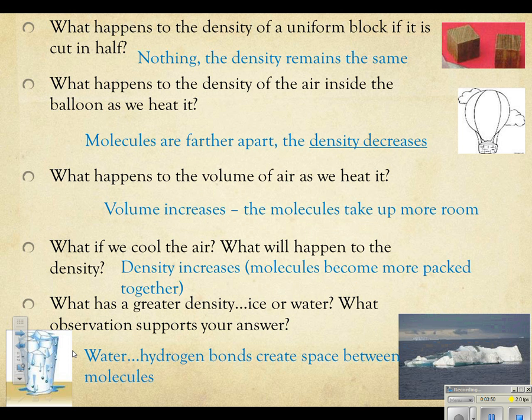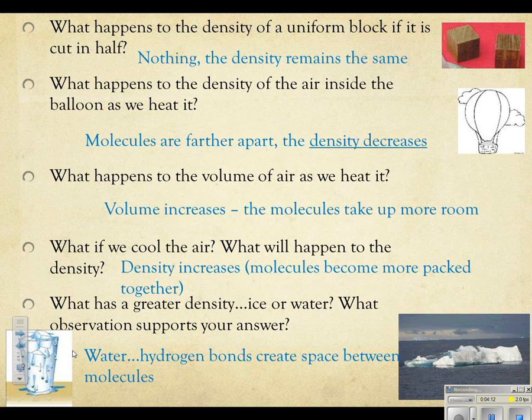It has to do with the fact that water has a higher density as a liquid than it does as a solid because of the way the bonds form when ice forms. There's weak hydrogen bonds that form between the molecules of water, and that creates space between those molecules.